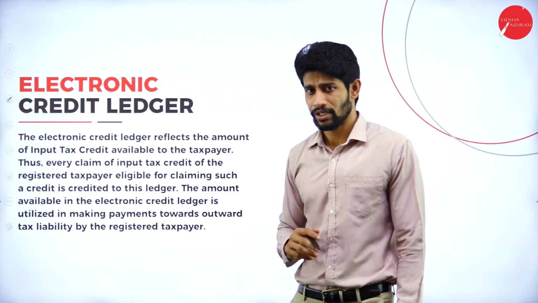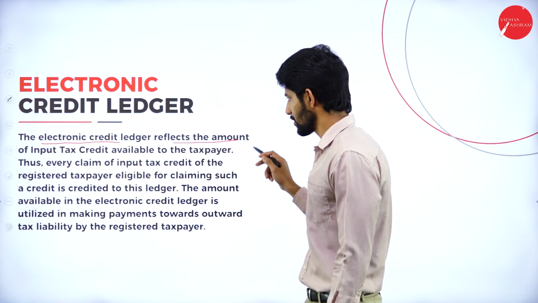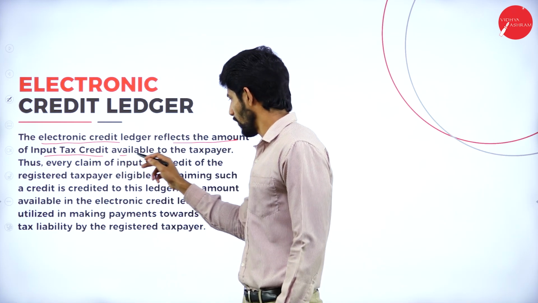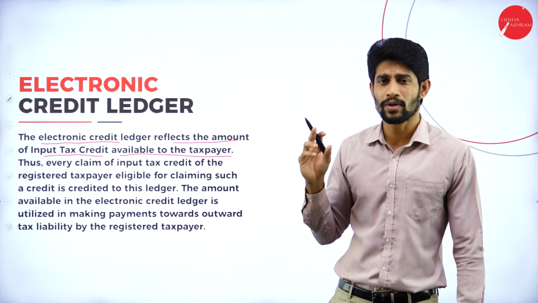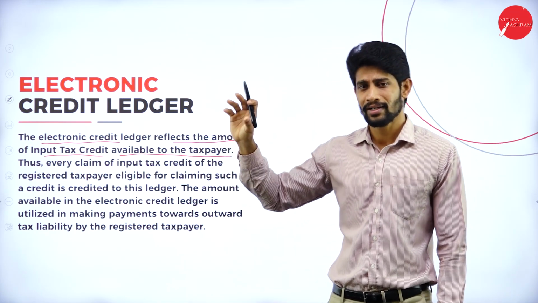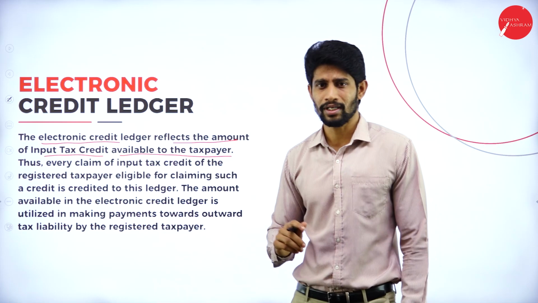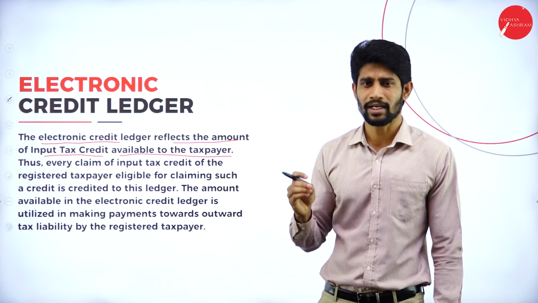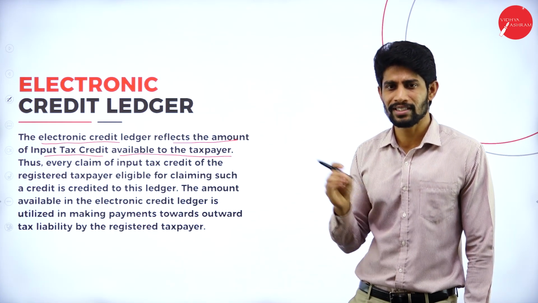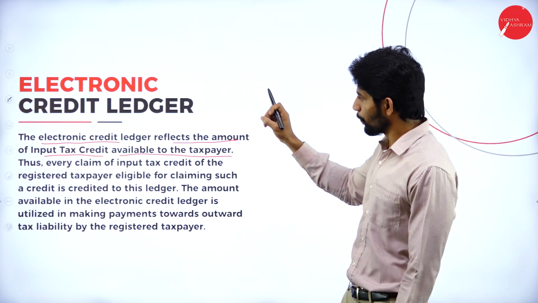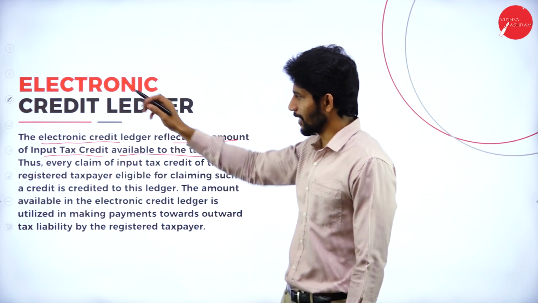Electronic credit ledger. So what is this electronic credit ledger? The electronic credit ledger reflects the amount of input tax credit available to the taxpayers. Yes, the electronic credit ledger is going to reflect the input tax credit available in your GST account. If you are a manufacturer registered with the GST authority, they give you a unique number, the GSTIN, that is Goods and Service Tax Identification Number. If you enter that number in the GST portal online, a portal will open in the GST website. In that portal, you can see this electronic credit ledger.